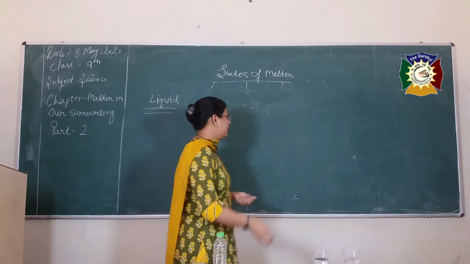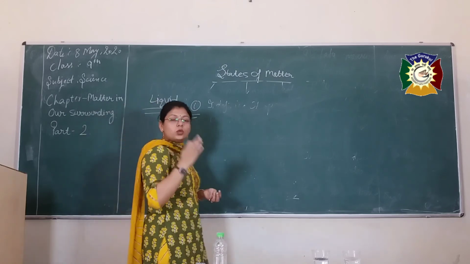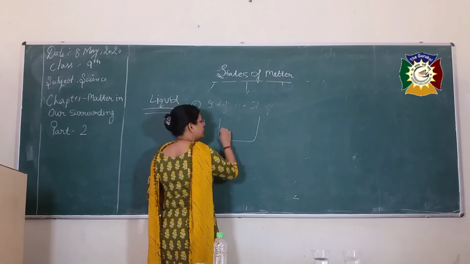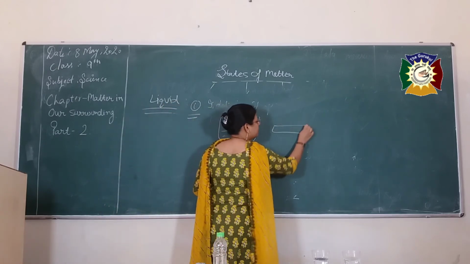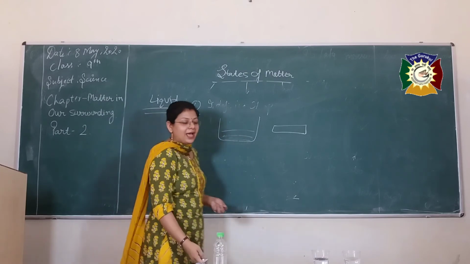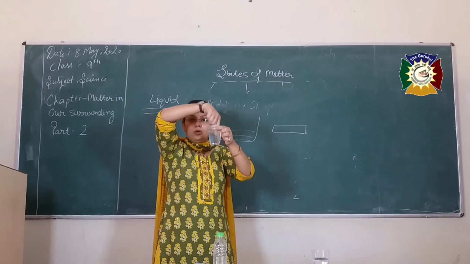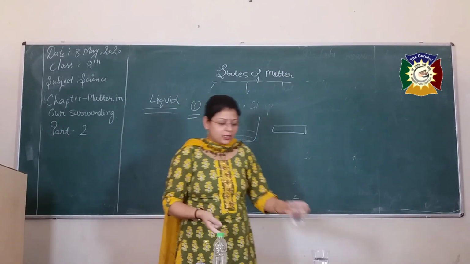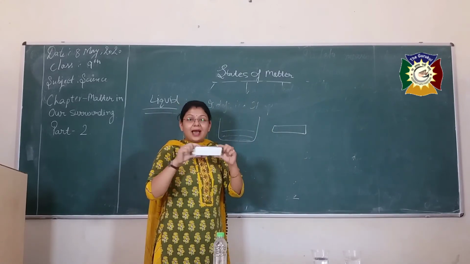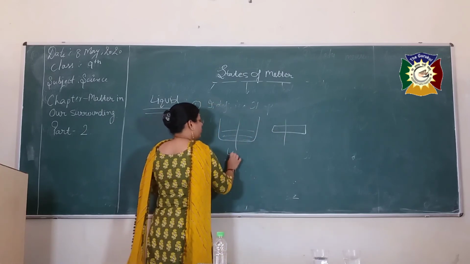Now again, one thing: is it easy to cut a liquid or to cut a solid? That means if I have this water and I have a wooden block, which one is easy to cut? I can cut the water with the help of my hands. If I am going to cut it, it can be easily cut. But if this is a solid, I can't cut it with my finger. So which one is easy to cut? Liquid.